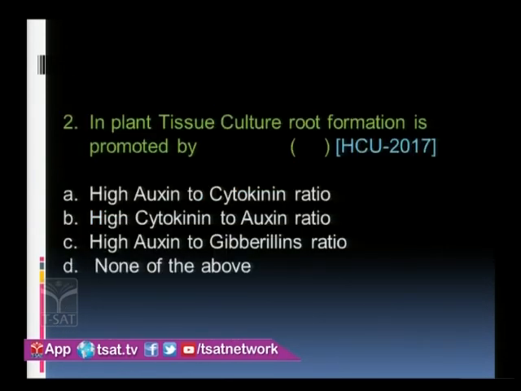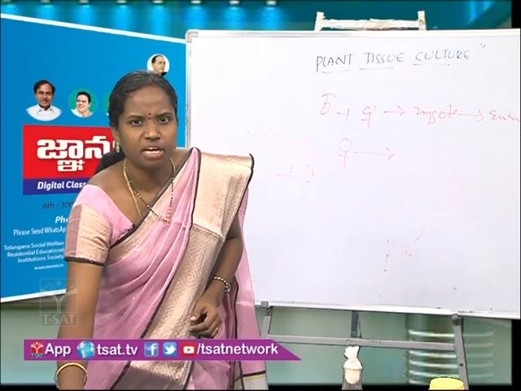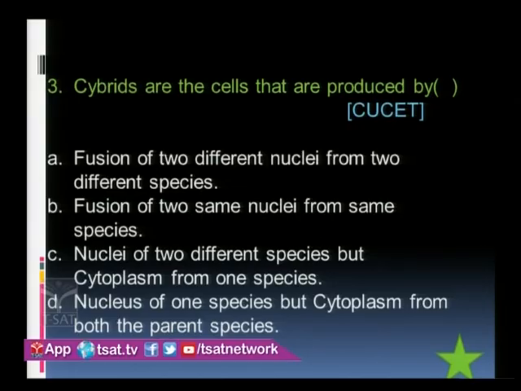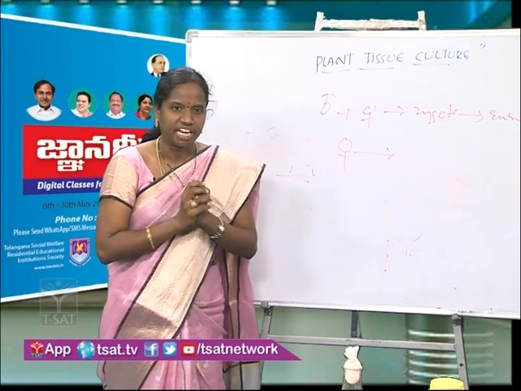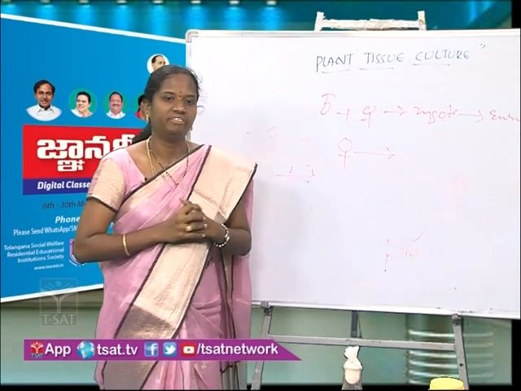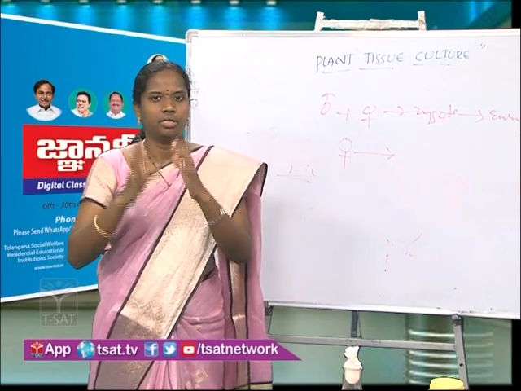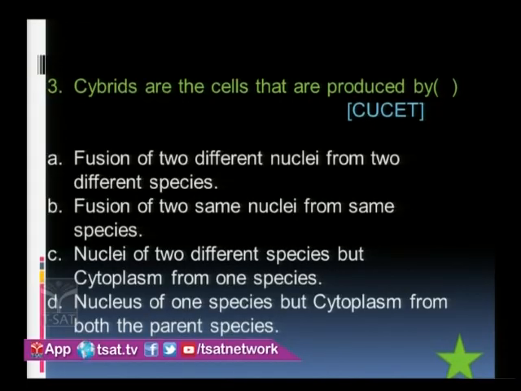Now in plant tissue culture, root formation is promoted by auxins and shoot formation is done by cytokinins. In the next one, hybrids. What is a hybrid? In protoplast fusion we are fusing the two protoplasms along with the two nuclei, but in a hybrid we will fuse the cytoplasm of both but the nucleus of only one cell. Such ones are called hybrids. Okay, these are some questions which were asked earlier, and these are the steps in plant tissue culture, and these are the plants produced till now in plant tissue culture.